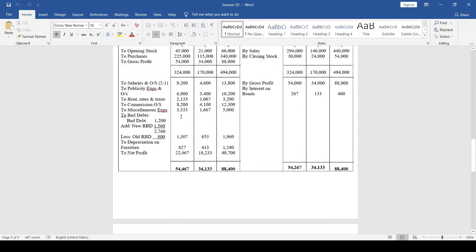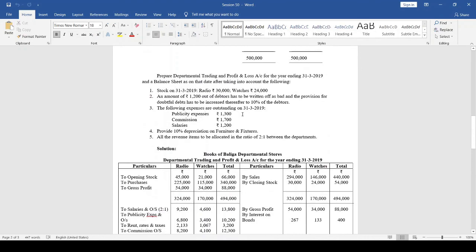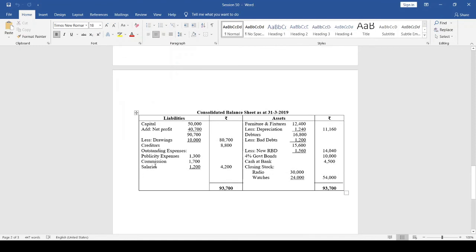Next, outstanding expenses, which include publicity expenses, commission and salaries. Publicity expenses 1,300, commission 1,700, salaries 1,200. Total outstanding expenses 4,200. So now the total is 93,700. So the asset side as well as the liability side will get a total of 93,700.